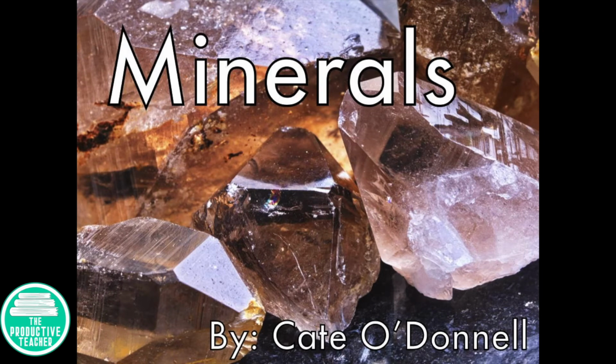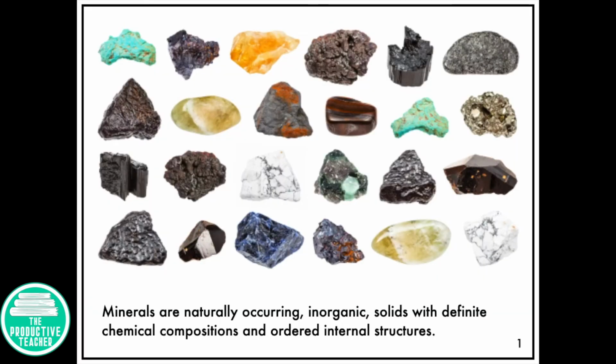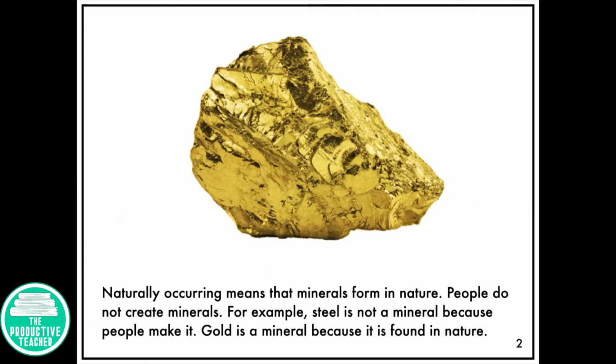Minerals by Kate O'Donnell. Minerals are naturally occurring inorganic solids with definite chemical compositions and ordered internal structures. Naturally occurring means that minerals form in nature. People do not create minerals. For example, steel is not a mineral because people make it. Gold is a mineral because it is found in nature.